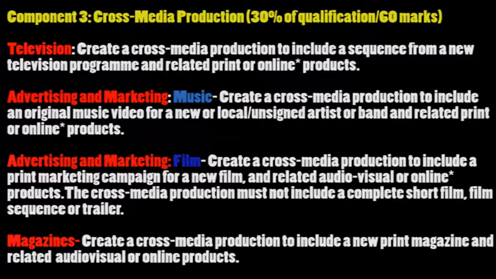Component 3, cross-media production. This is worth 30% of the qualification and is also worth 60 marks. The briefs will be released annually on 1st of March in the year prior to the assessment and will be published on the WJEC Eduqas website. The following media forms will always be set. Television. Create a cross-media production to include a sequence from a new television program and related print or online products.